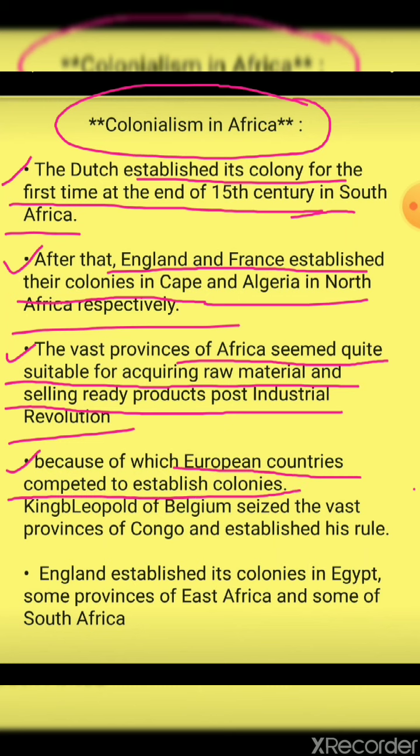Okay, see, we have seen in Asia that they found more oil resources in West Asia, and that attracted European countries to move to West Asia. Similarly, over here in Africa, when the European countries came to know that more suitable raw material could be gained from different countries of Africa, what did they think now? They thought of capturing or establishing their colonies where? In Africa.